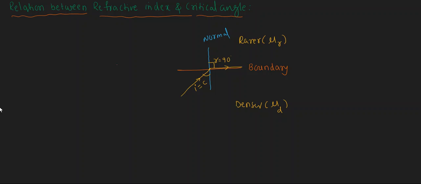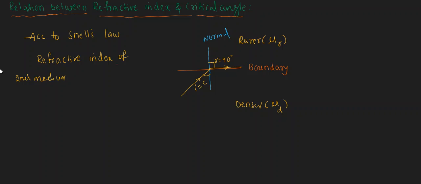Okay, right. Now I am going to derive the relation between the refractive index of the denser medium and the critical angle. For that, we know according to Snell's law, right? According to Snell's law, what do we know? According to Snell's law, we know that the refractive index of the second medium with respect to the first medium, right?